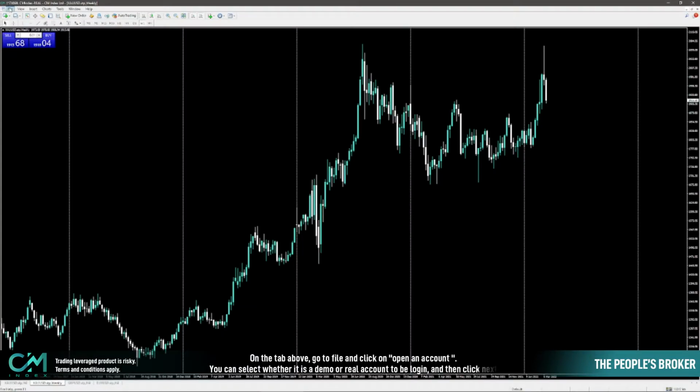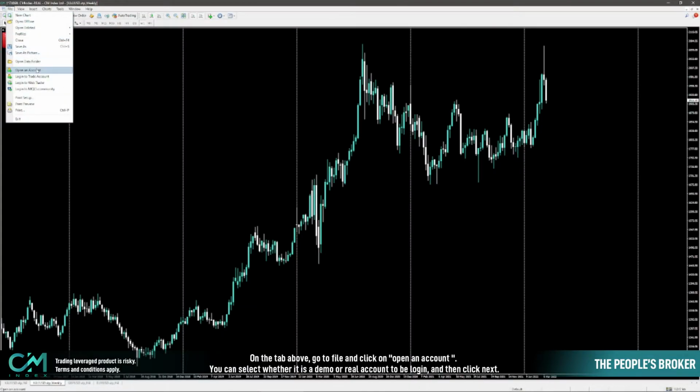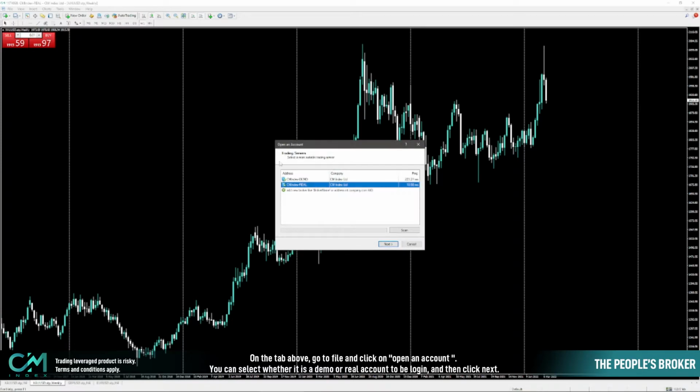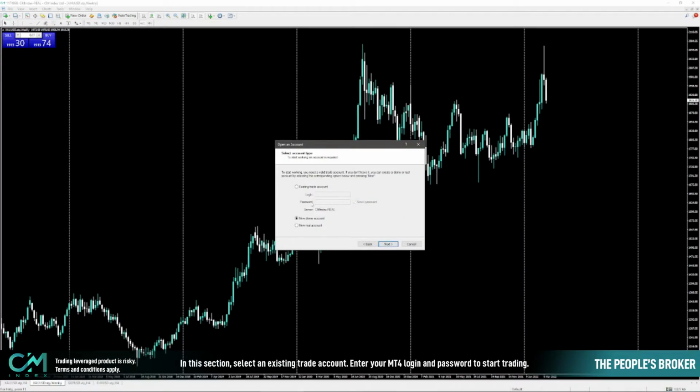On the tab above, go to File and click on Open an Account. You can select whether it is a demo or real account to be logged in and then click Next. In this section, select an existing trade account, enter your MT4 login and password to start trading.